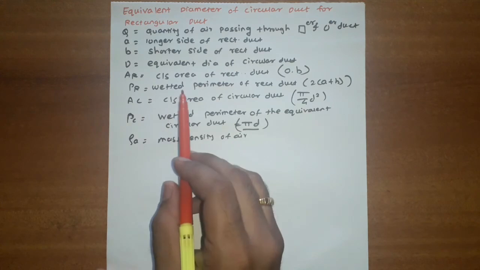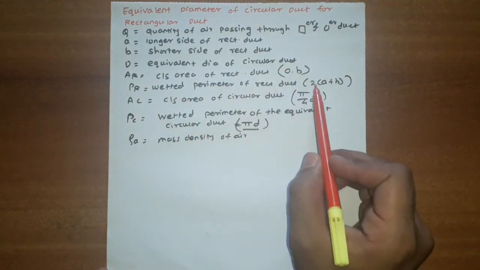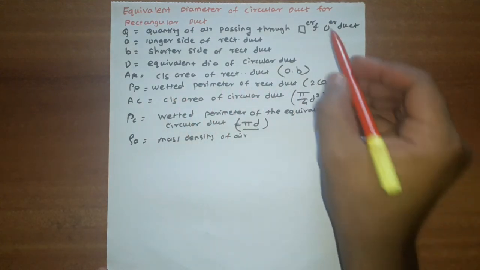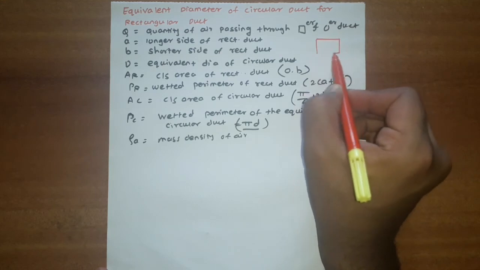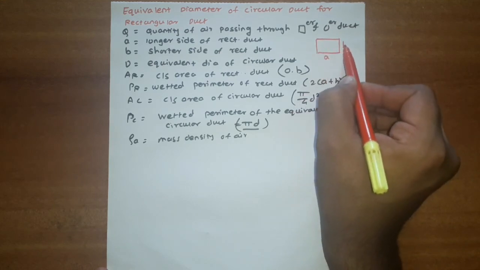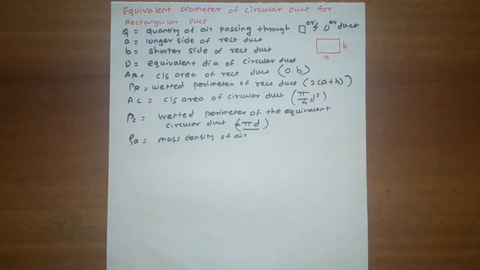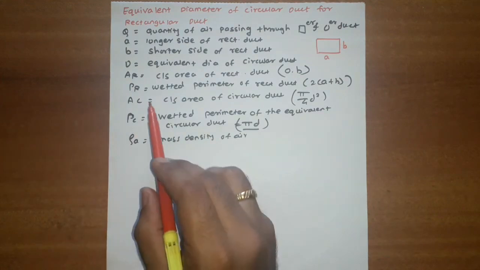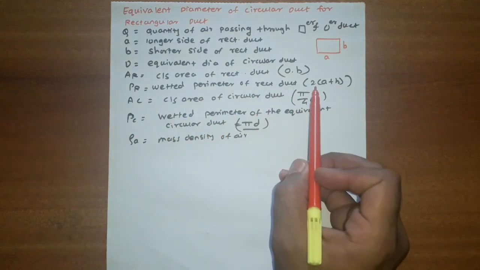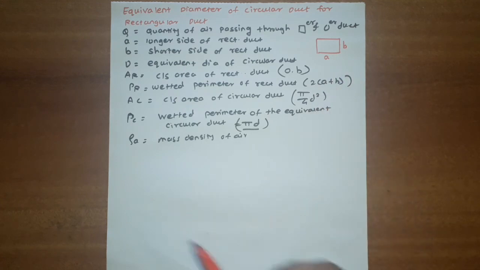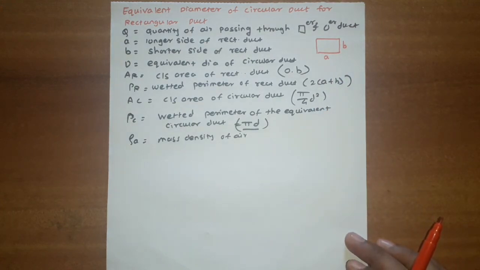PR is the wetted perimeter of the rectangular duct, it is 2 into A plus B. The cross section area of the circular duct is pi by 4 D square. The wetted perimeter of the equivalent circular duct is pi into D, and rho A is the mass density of air.